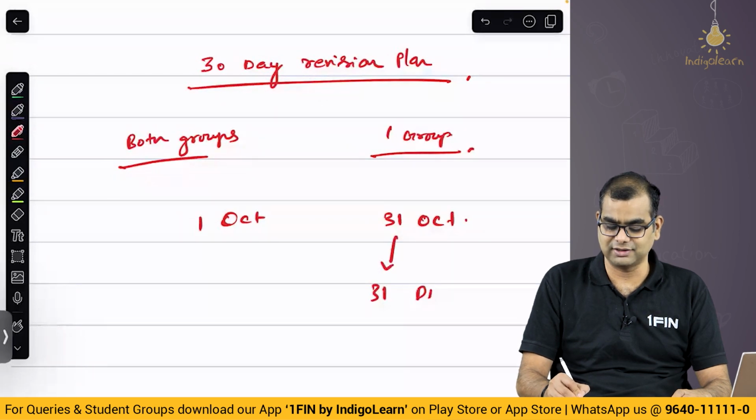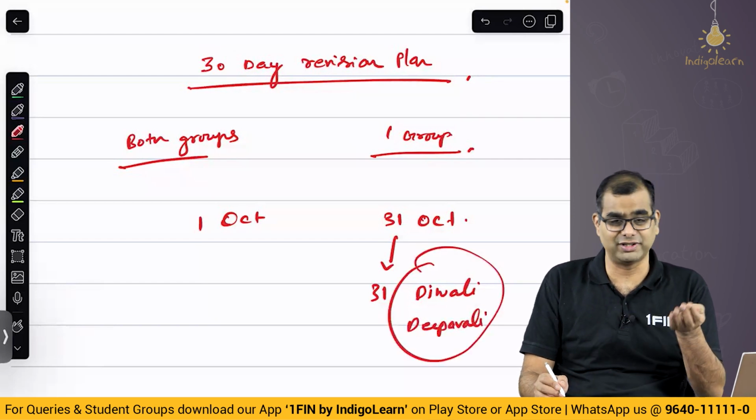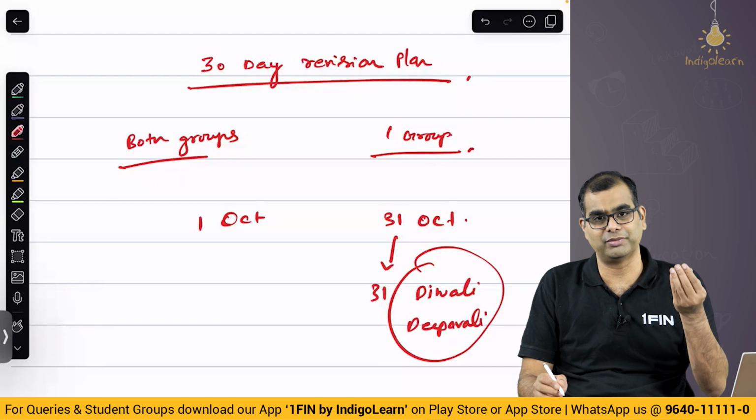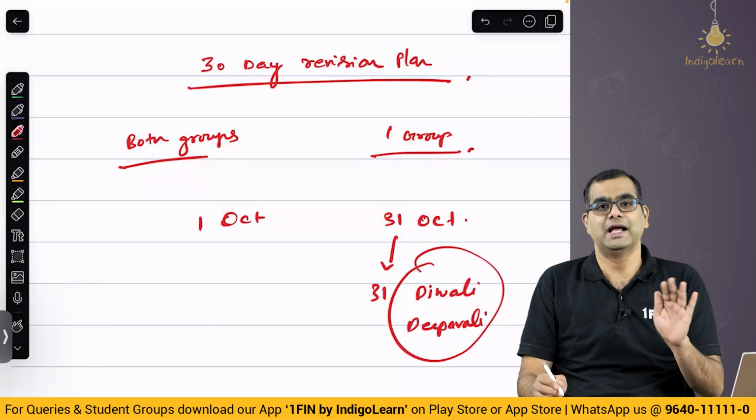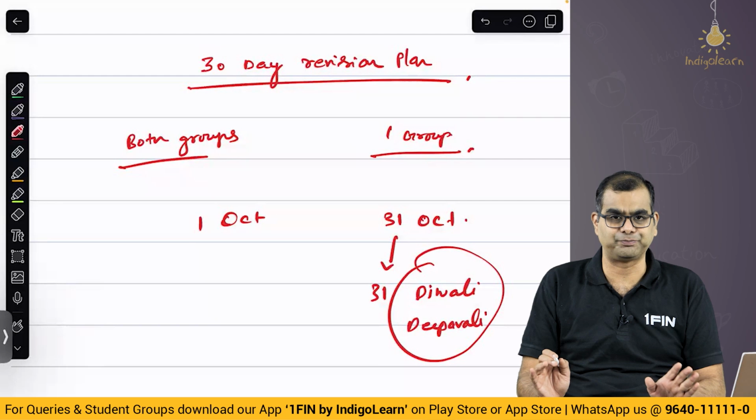Why? It is Diwali or Deepavali, whichever way you call it. Okay. On 31st there is Deepavali or Diwali. I know in between there is Dashera also. Some of you may be playing Dandiya, Garba and all of that. Keep those aside. Okay. 31st is Diwali. From 1st onwards exams start.